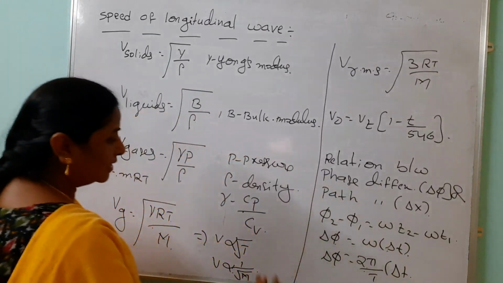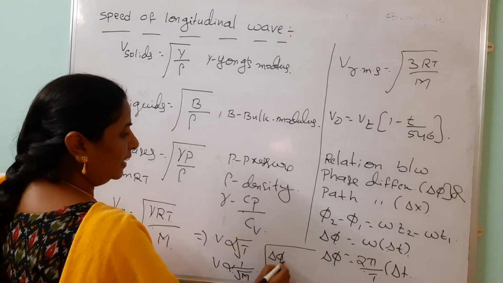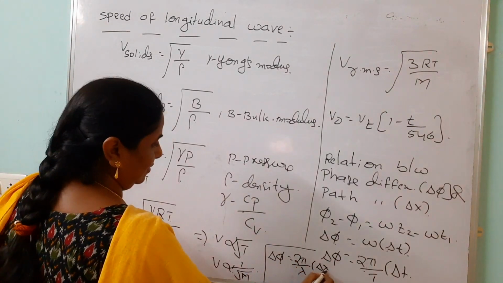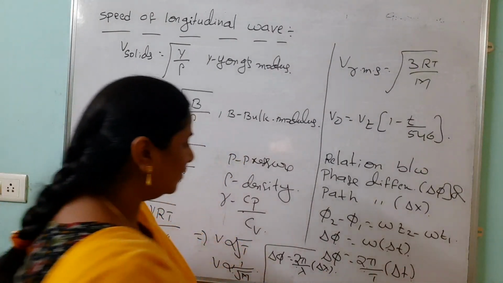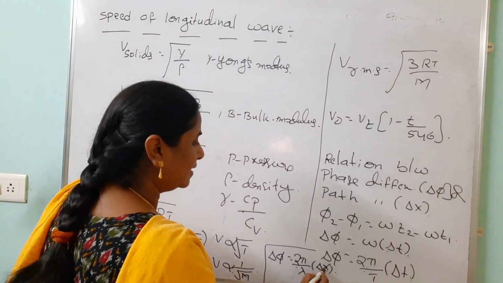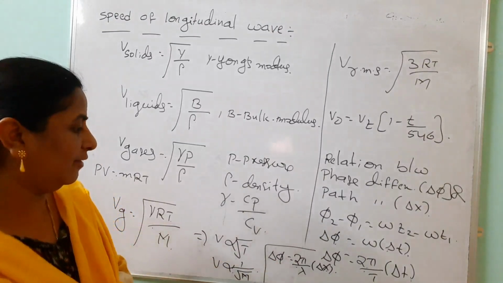And one more expression, generally we use this after simplification: 2 pi by lambda into delta x also. Why? Here time by period we can take in terms of delta x. This is the path difference and this is the phase difference. It is a very important formula.